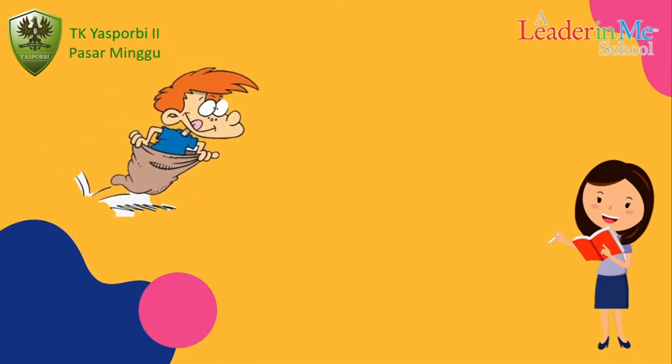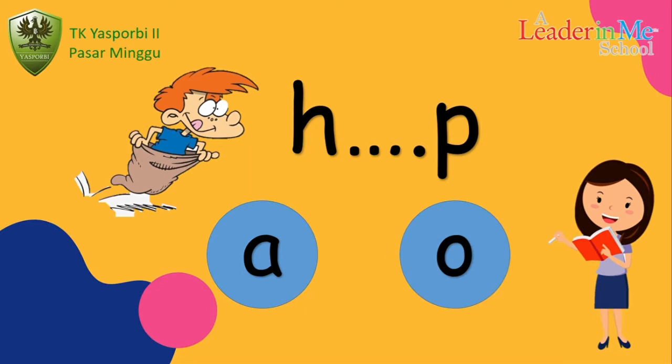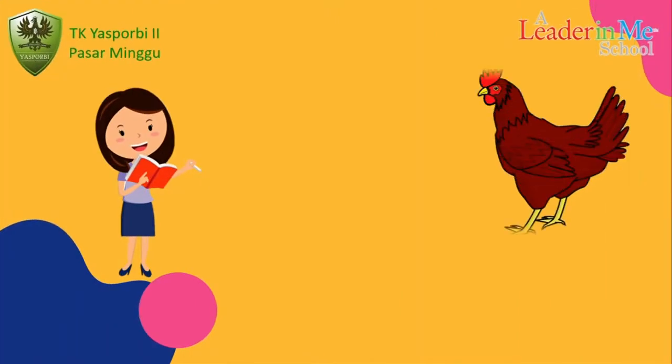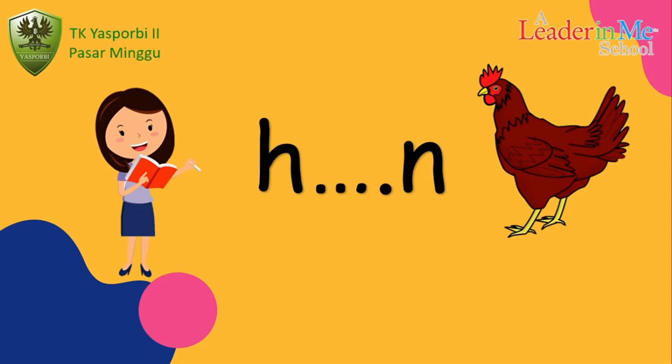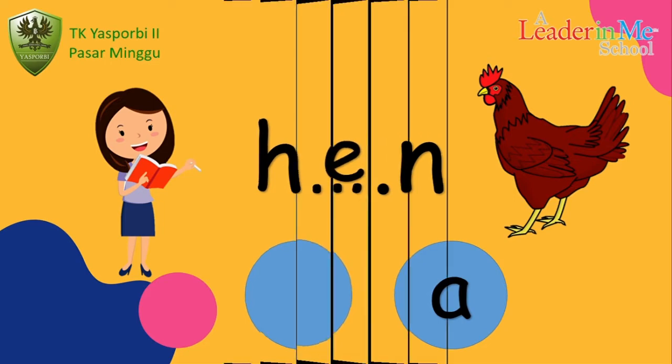This boy is hopping. Hop. What is the middle sound of hop? A or O? Good. O. Next. This is hen. What is the middle sound of hen? A or E? Good. E. Next.